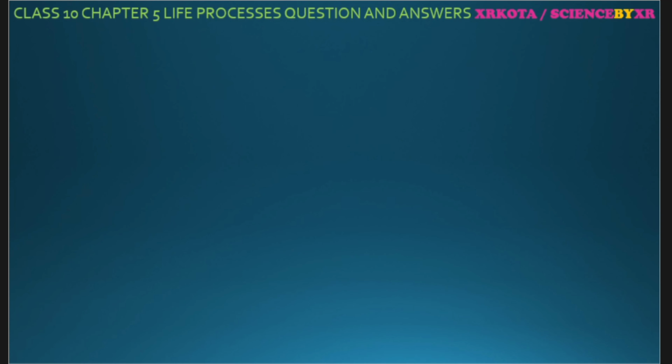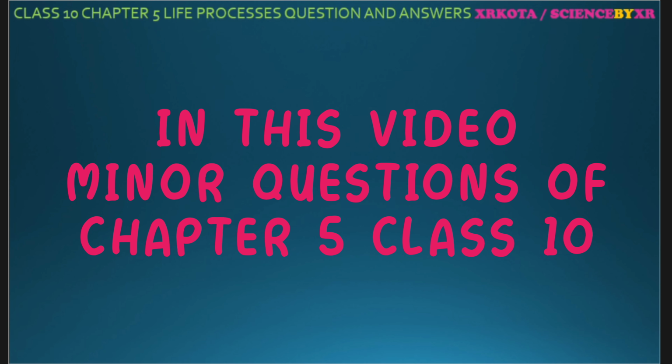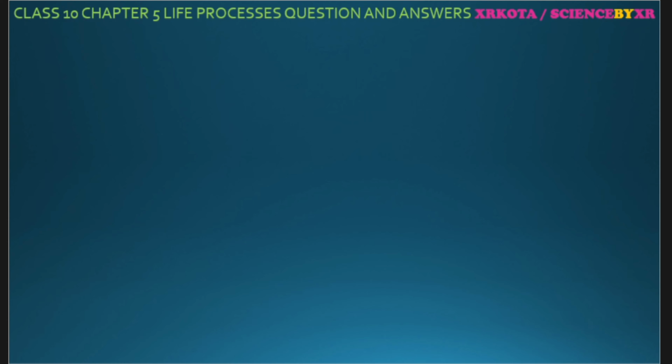So in this video we are going to do the question answers of class 10 chapter 5, and these are the questions answered beside the exercise question answers, that is, the question answers which are given after every topic. So let us start. The first is the question answer which are given on page number 81.